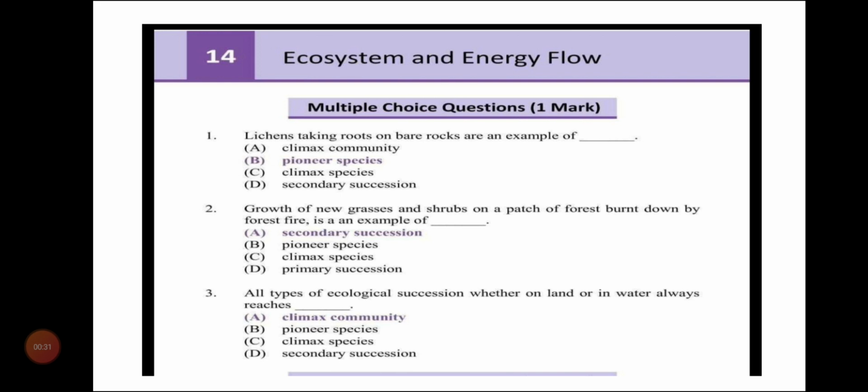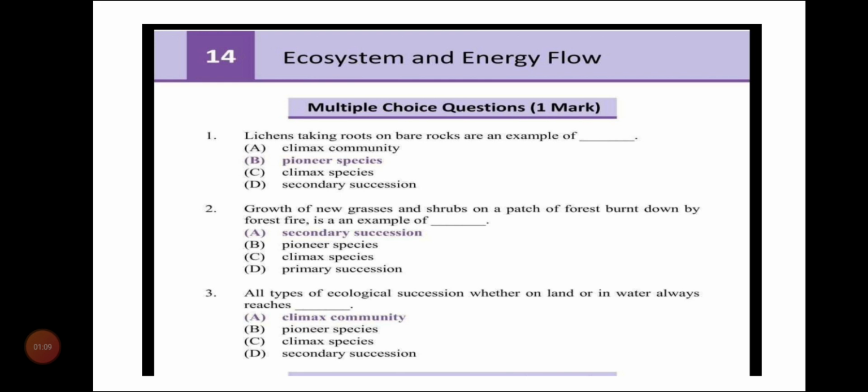Starting with the first multiple choice question for 1 mark. The first question is: lichens taking roots on bare rocks are an example of dash. Four options are given: climax community, pioneer species, climax species, secondary succession. The answer for this question is pioneer species. That means the first species that occur on the bare rocks are known as pioneer species.